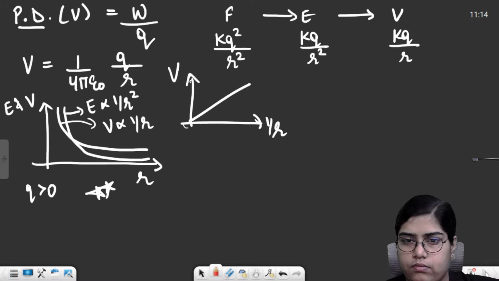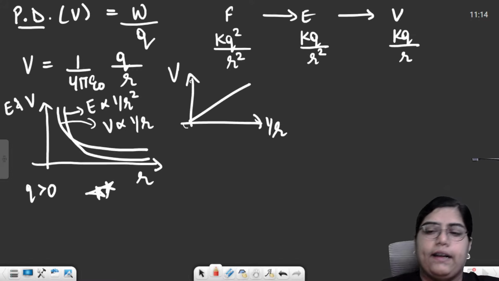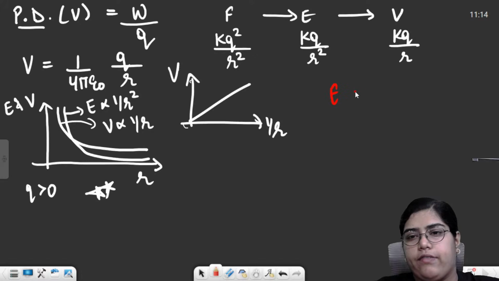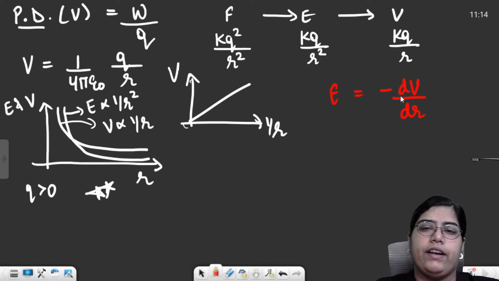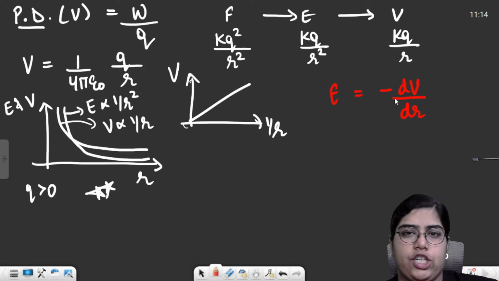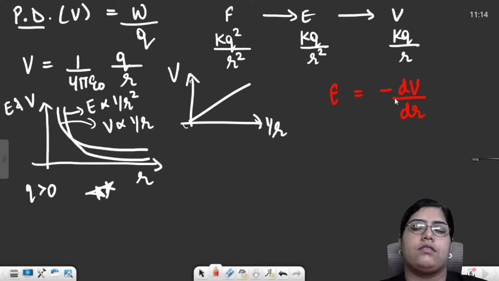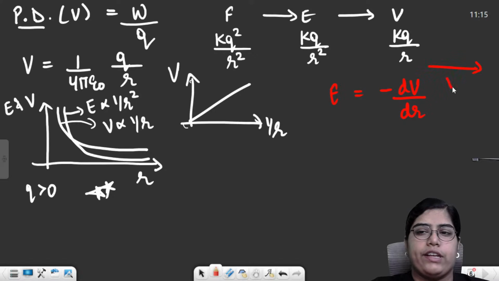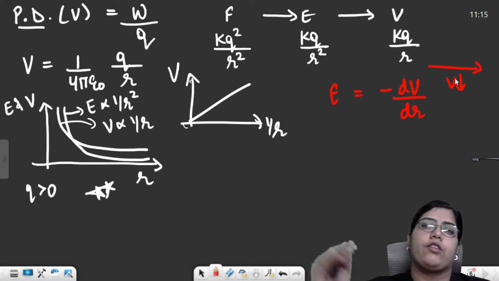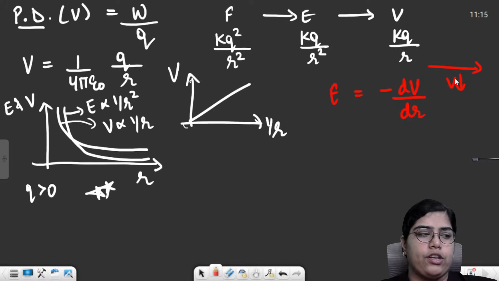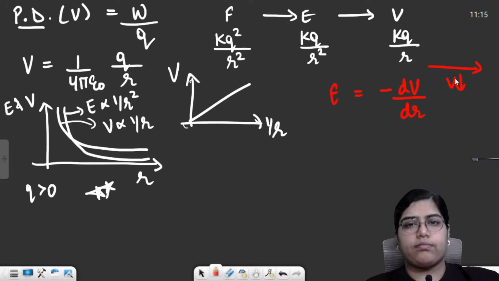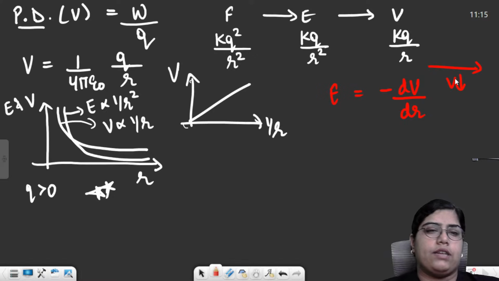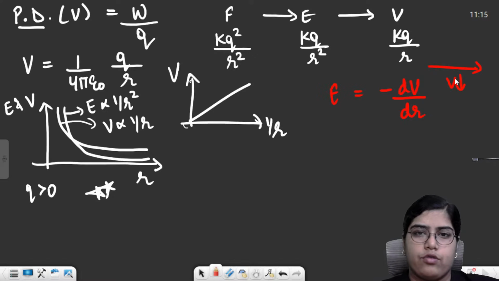So moving forward now, we have a relation between electric field and dV by dr, that is, electric field is always equal to negative of potential gradient. That means why is the minus sign there? Minus sign basically denotes that in the direction of field, potential will always decrease. Whenever you move in the direction of field, your electric potential will always decrease. And always remember that your electrostatic force is a conservative force.